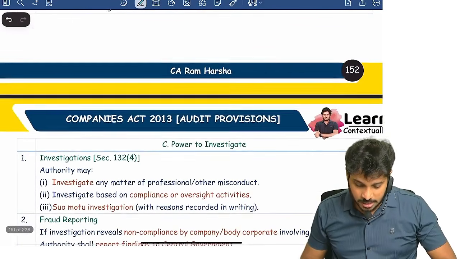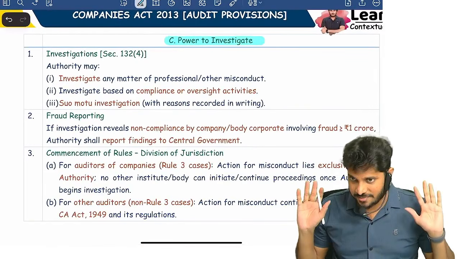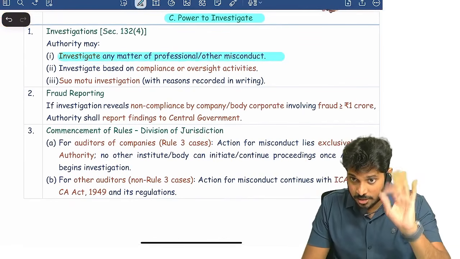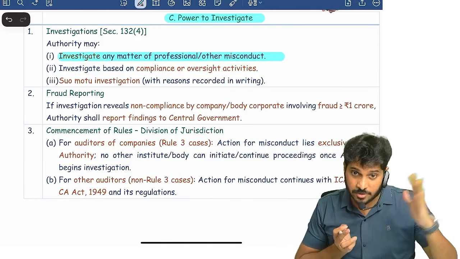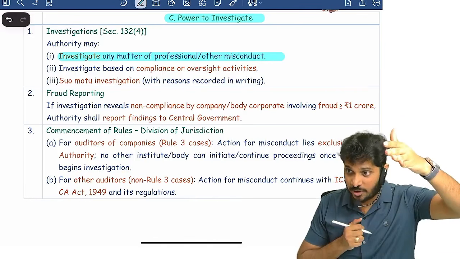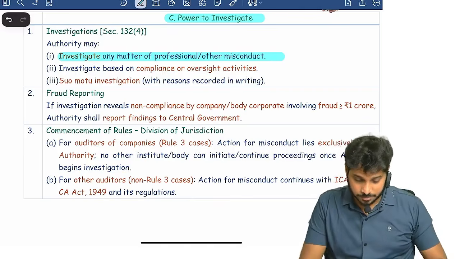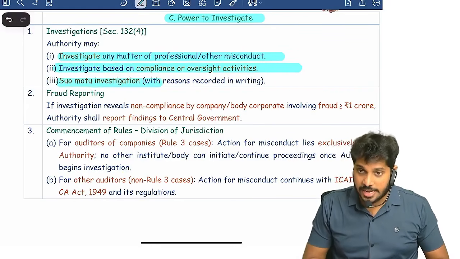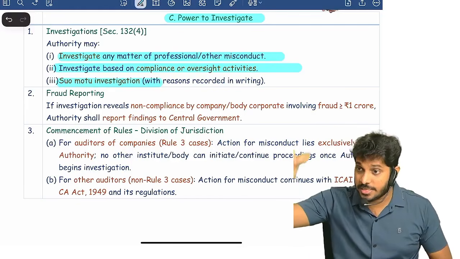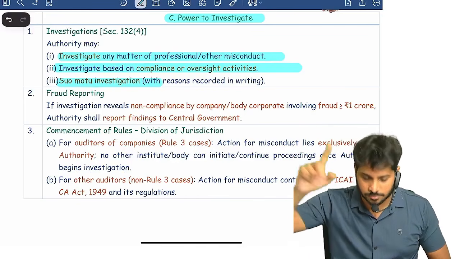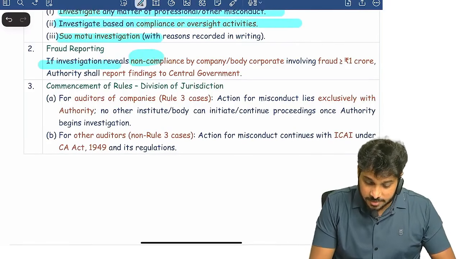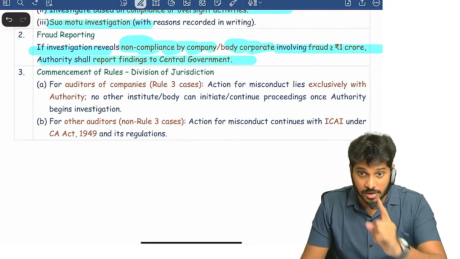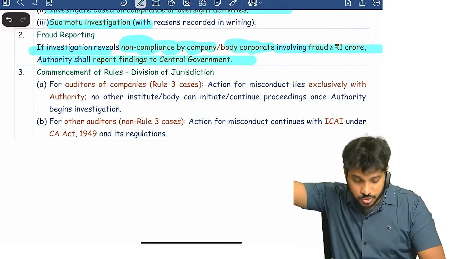Able to understand? So see, they have powers to investigate. What can they investigate? They investigate any matter of professional or other misconduct. If NFRA receives a complaint from some companies that their CA is not working properly, it can investigate. Based on oversight, suo moto, on its own, NFRA can randomly select some companies and investigate how their audit is going on. If investigation reveals non-compliance by a company, board or body corporate involving fraud of 1 crore or more, NFRA will report these findings to the central government.